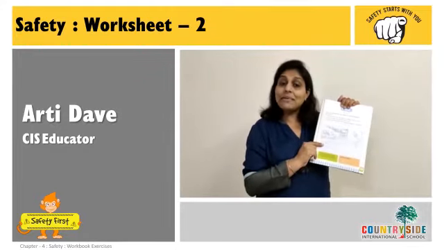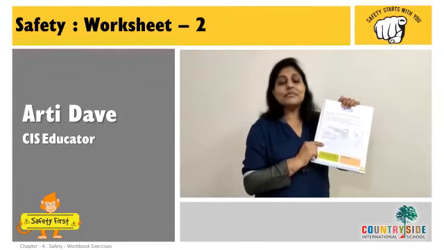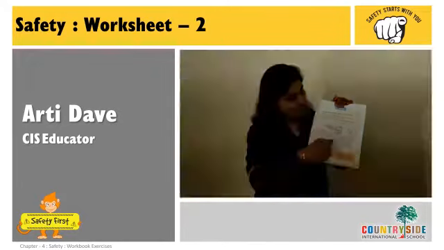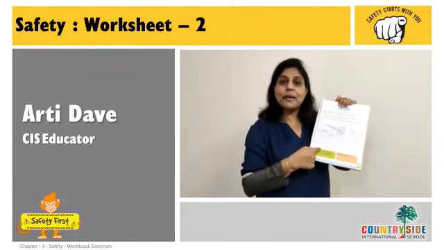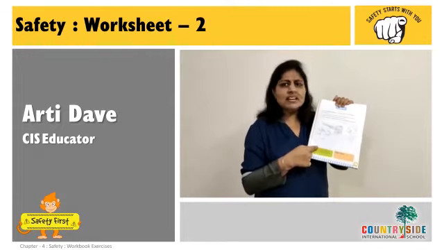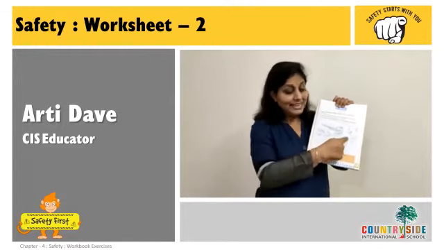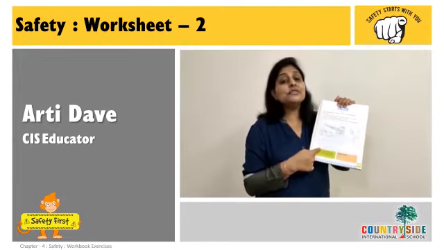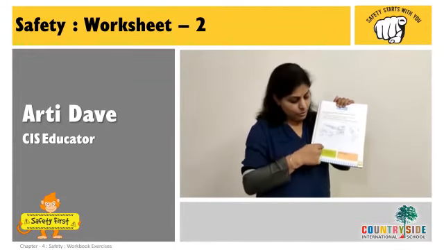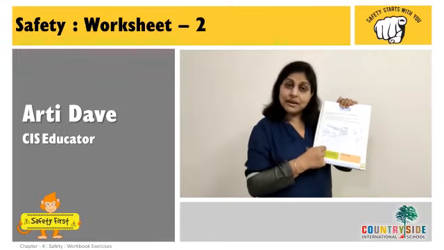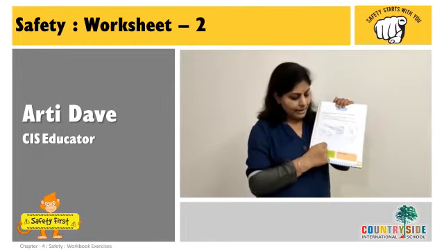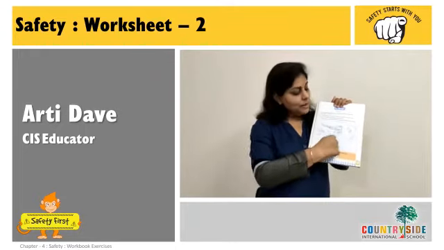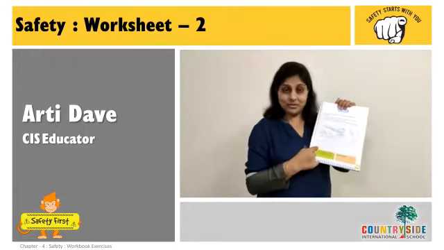Now, do you remember in our safety chapter, we studied how we cross the road? Yes, we use a zebra crossing. But what is the color of the zebra crossing? It's not like this. We have to color it. It has black and white stripes on it. So what you are going to do is color one stripe black, leave one. Then color again black, leave one. Color again, leave one. Okay? So likewise, you're going to color the whole zebra crossing.